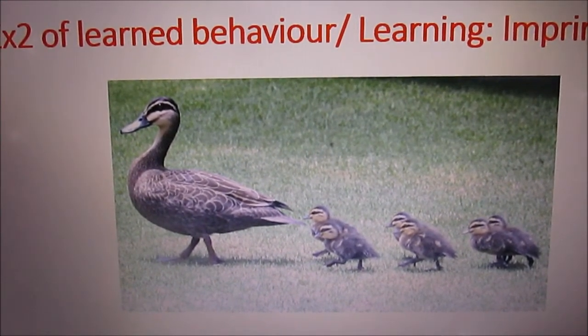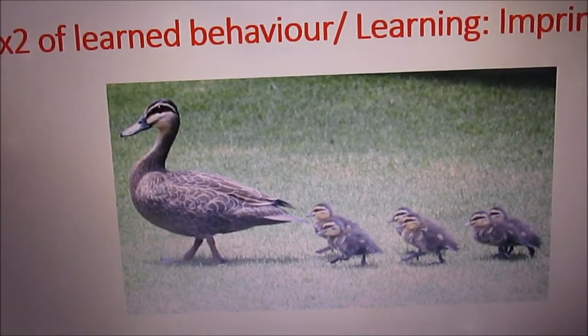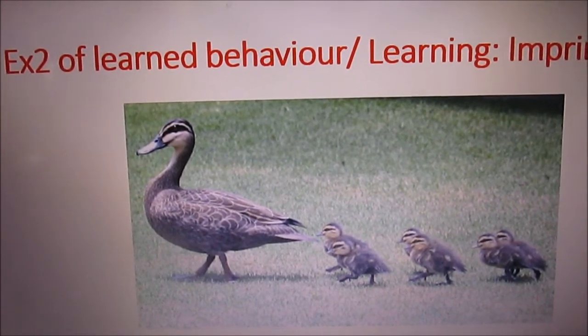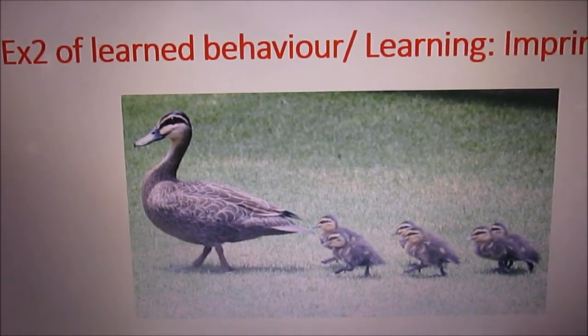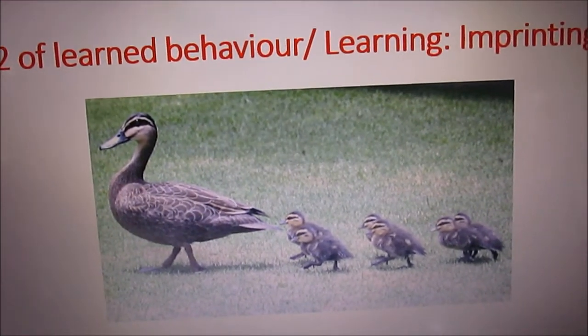They don't know where they are going, and slowly they find themselves able to move like their mother. So that is the learning behavior by imprinting.